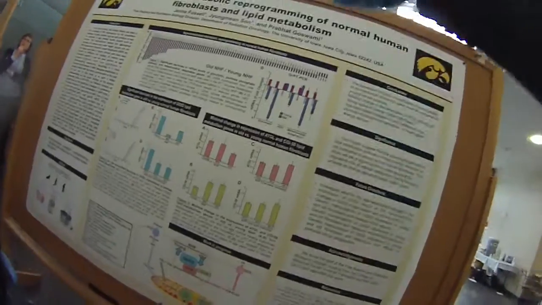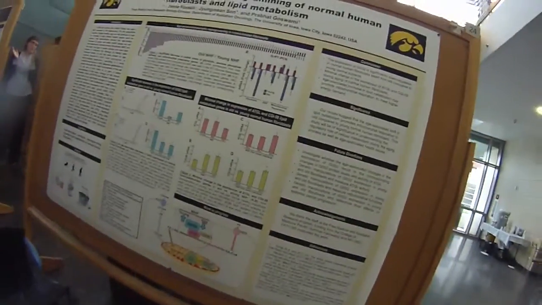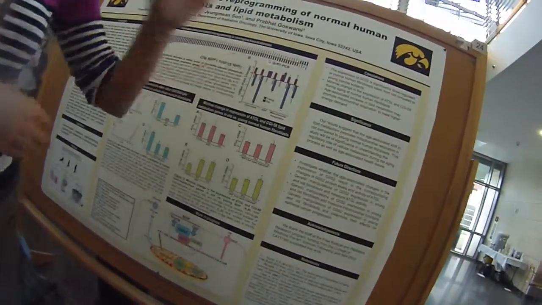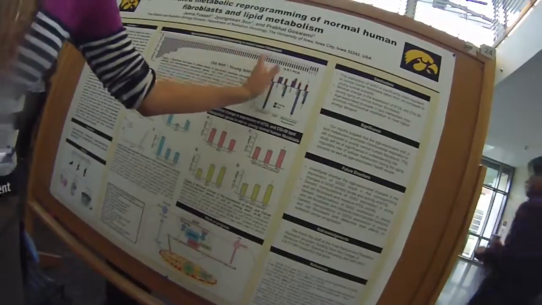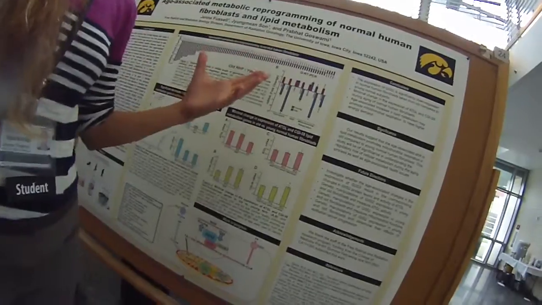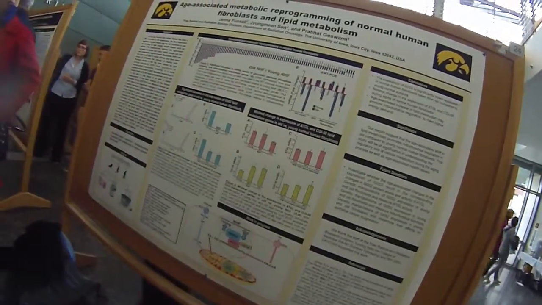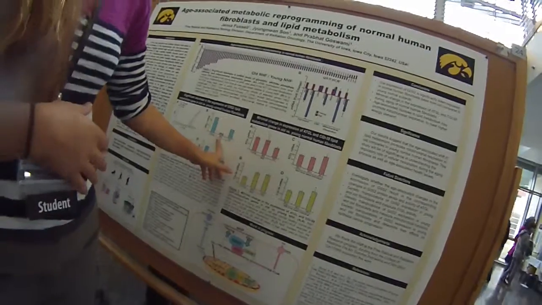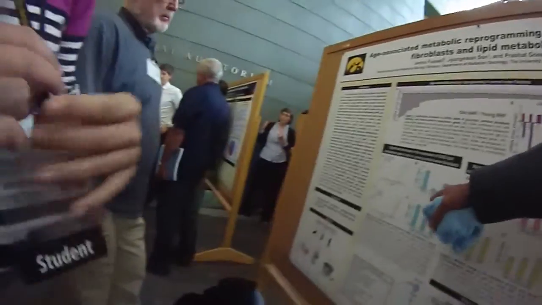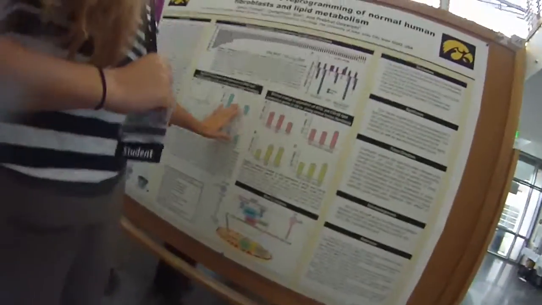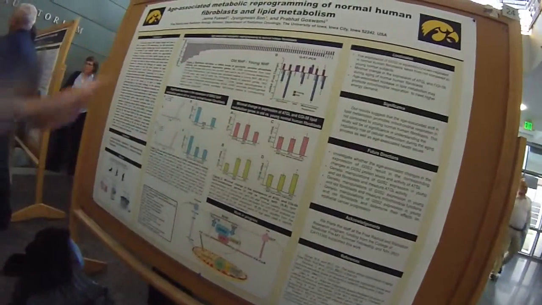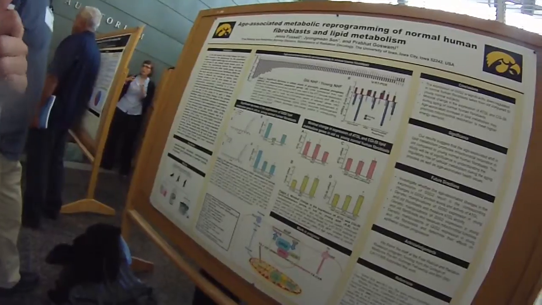When did you start the research? So actually this research started about a year ago, and that's where these results came from. They did a metabolic assay of a lot of metabolic genes, and from there we targeted down to these major ones that we saw a major change. And then I came in and found the change in G0S2. So these are all basically mitochondrial genes, so they have to do with metabolism and mitochondrial respiration. This part is what I did this summer, and this has to do with lipid metabolism. So this is with mitochondrial respiration and glycolysis, and we also found that lipolysis, lipid metabolism, is affected as we age.